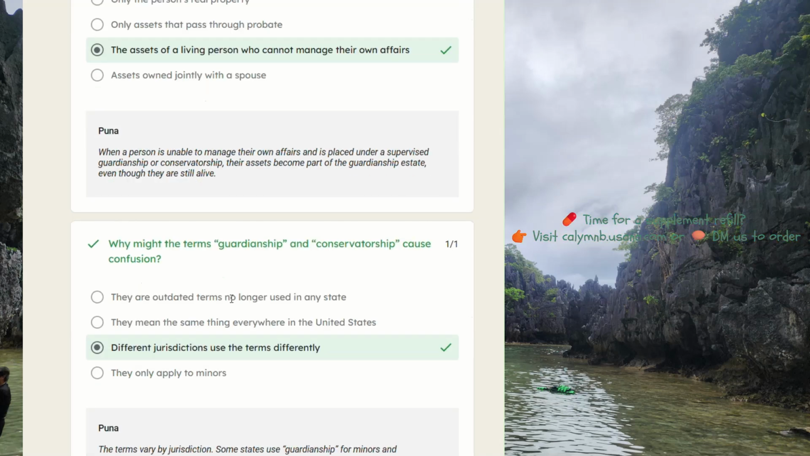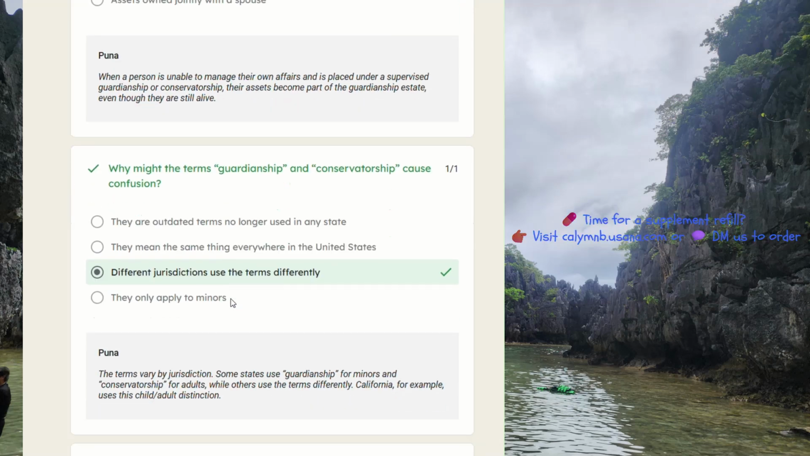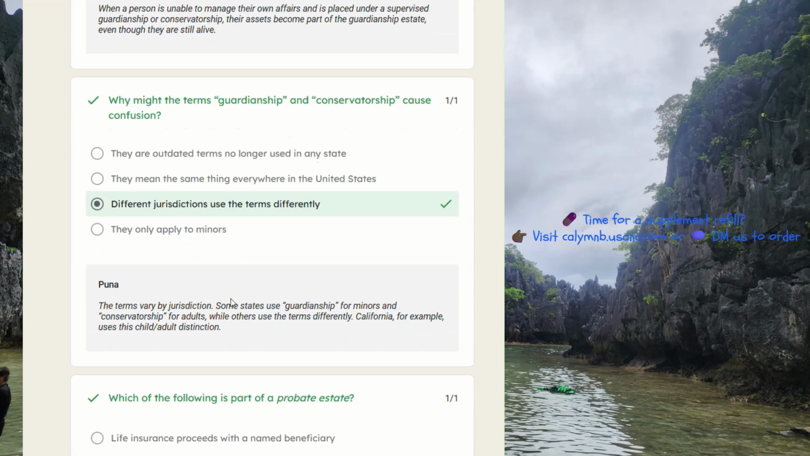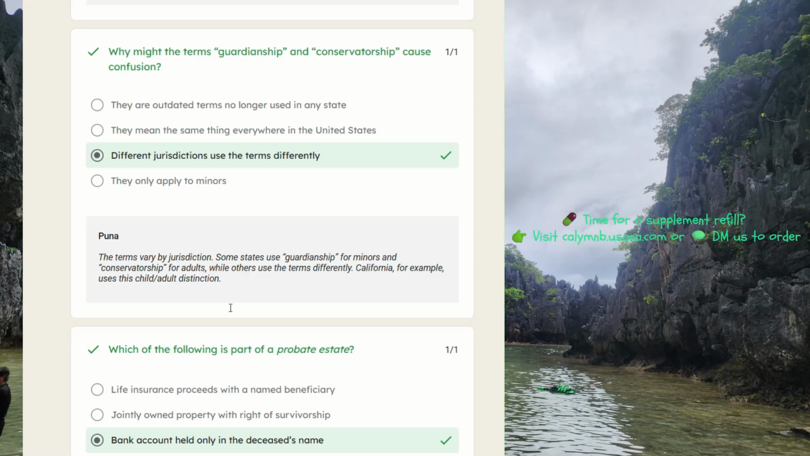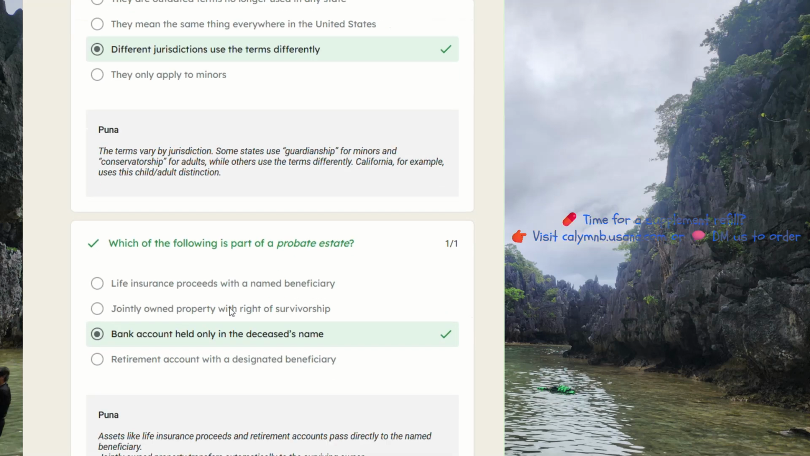Why might the terms guardianship and conservatorship cause confusion? Because different jurisdictions may use the terms differently. So the terms vary by jurisdiction. Some states use guardianship for minors and conservatorship for adults, while others use the terms differently. California, for example, used this child-adult distinction.